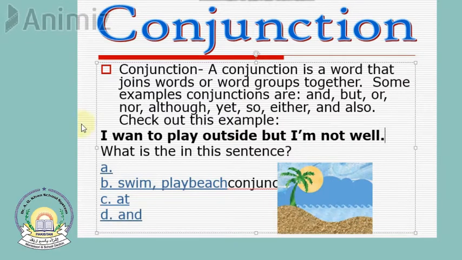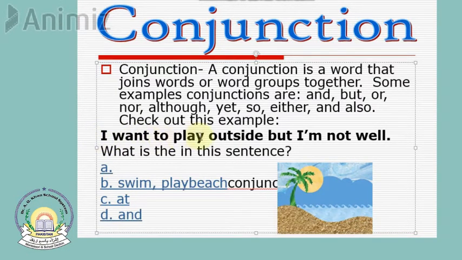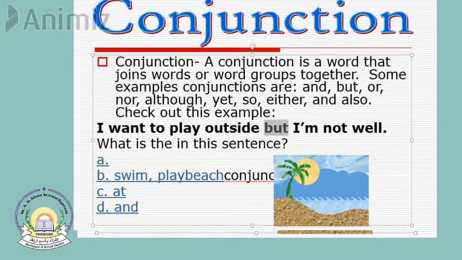So these are two sentences. I want to play outside. This is one sentence. I am not well. This is another sentence. It is joined by a conjunction which is but. I want to play outside, but I am not feeling well. So you understand that these are two sentences which are joined by one word, which is but.